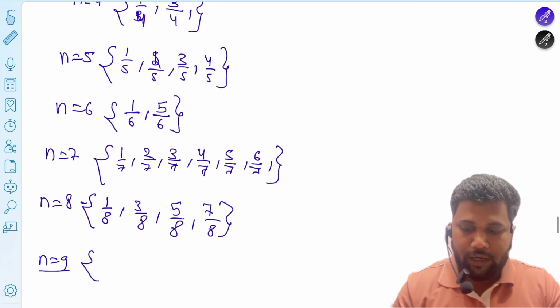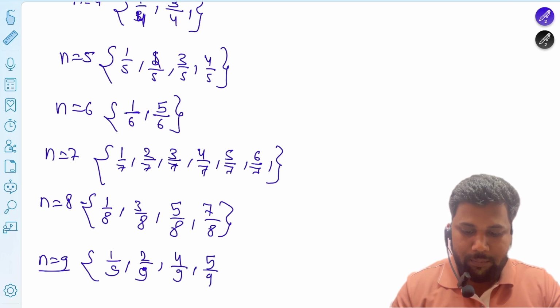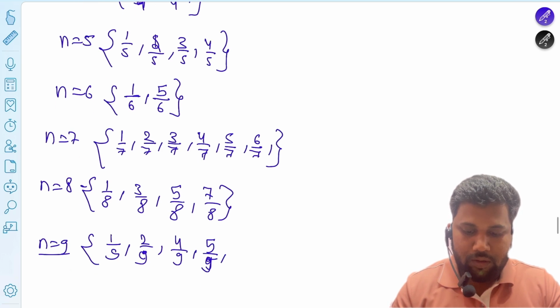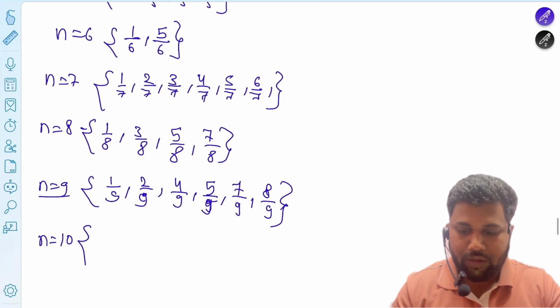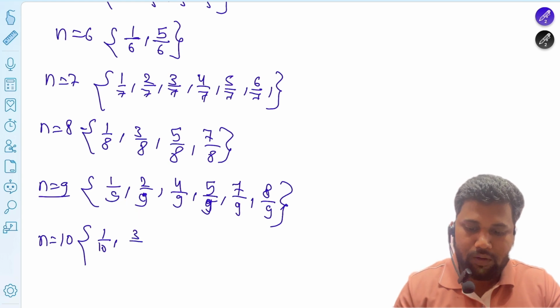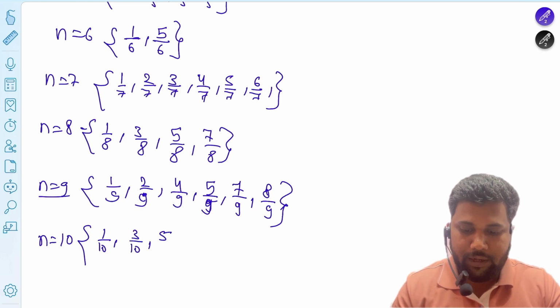If you put 9, then 1 by 9 is possible, 2 by 9 is possible, 3 by 9 is not possible, 4 by 9 possible, 5 by 9 possible, 6 by 9 not possible, 7 by 9 possible, 8 by 9 possible, and 9 by 9 is not possible because it is 1. Now put n equal to 10: 1 by 10 possible, 2 by 10 not possible, 3 by 10 possible, 4 by 10 not possible, 5 by 10 not possible, 7 by 10 possible, 9 by 10 possible.